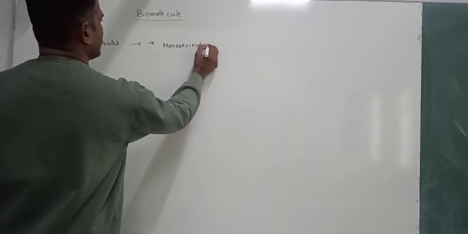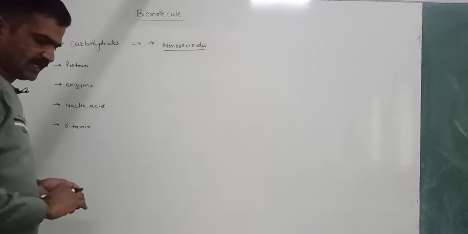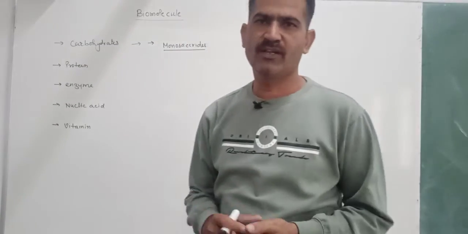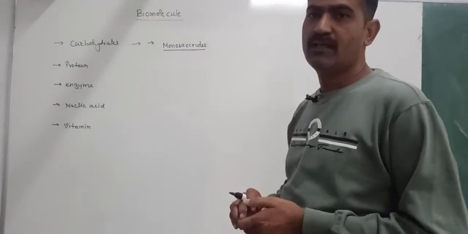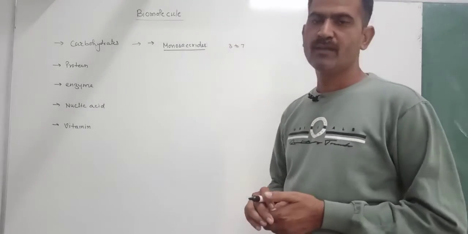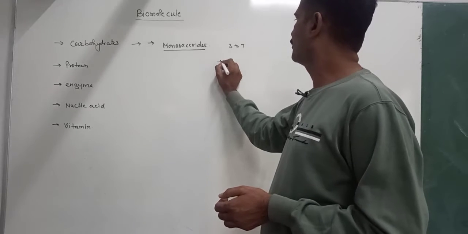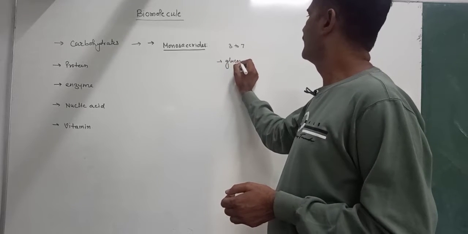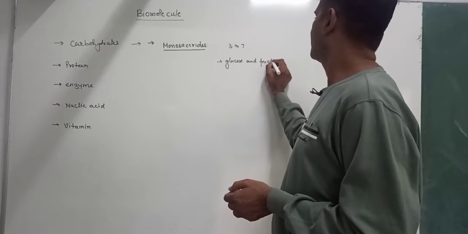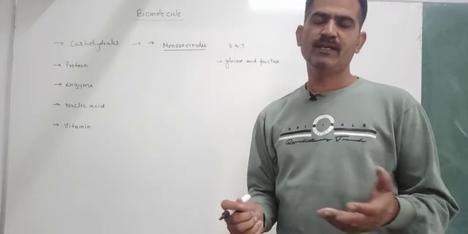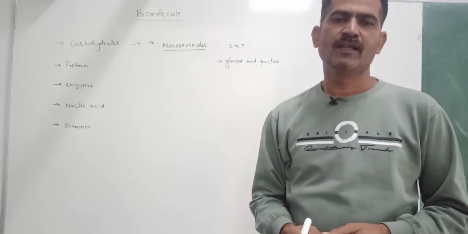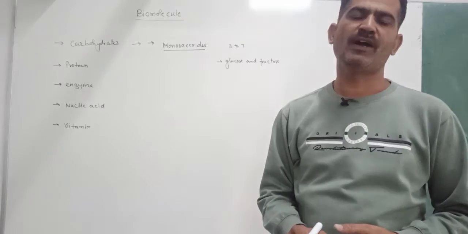What are monosaccharides? Monosaccharides are carbohydrates that are not hydrolyzed further. They are made up of 3 to 7 carbon atoms. Their examples are glucose and fructose. It means these are the basic units of carbohydrates.